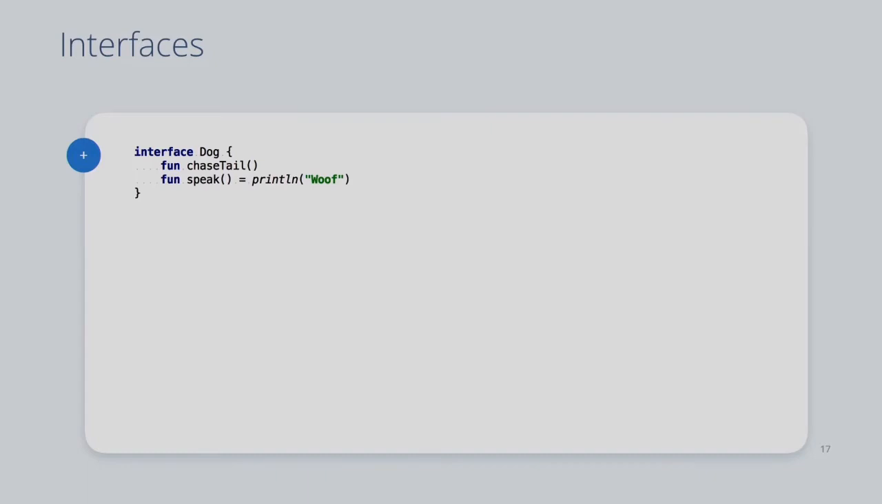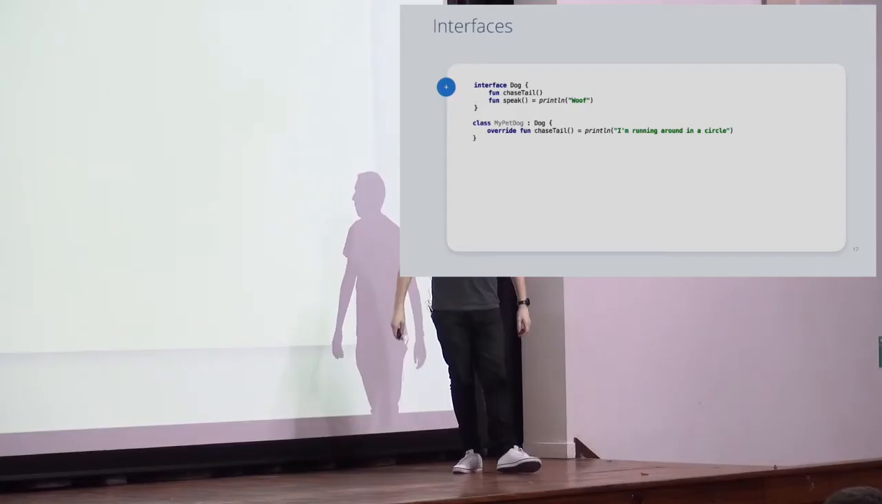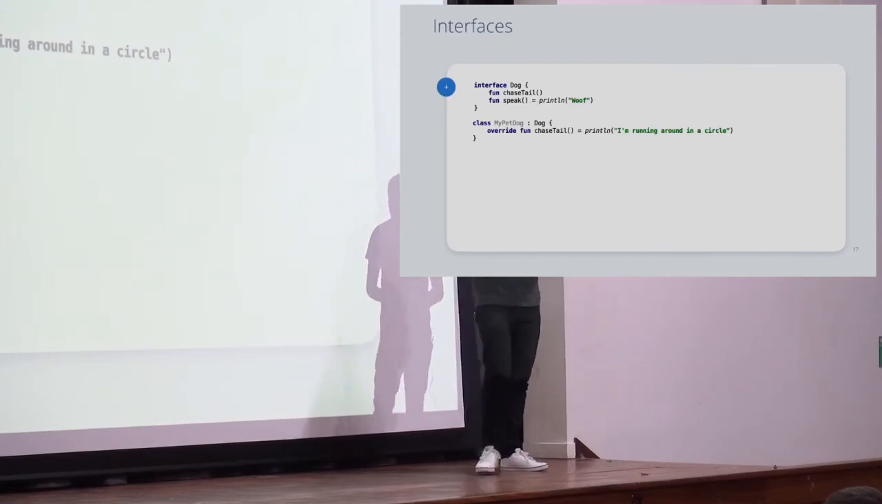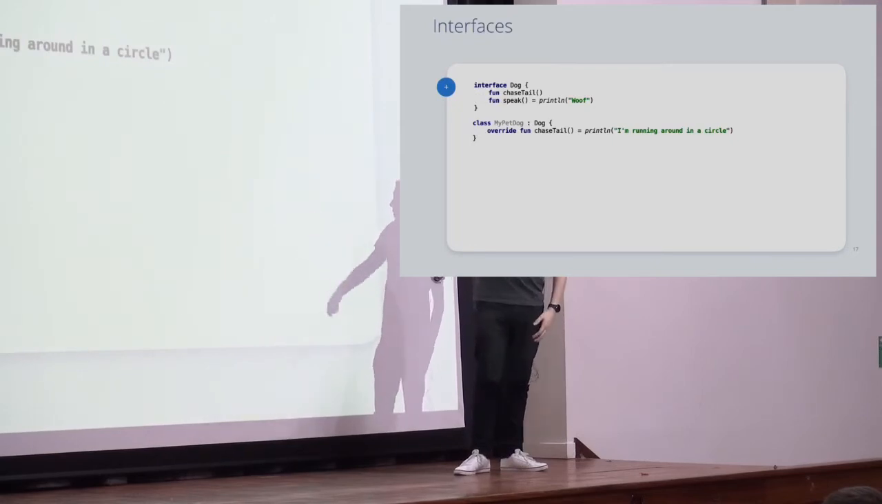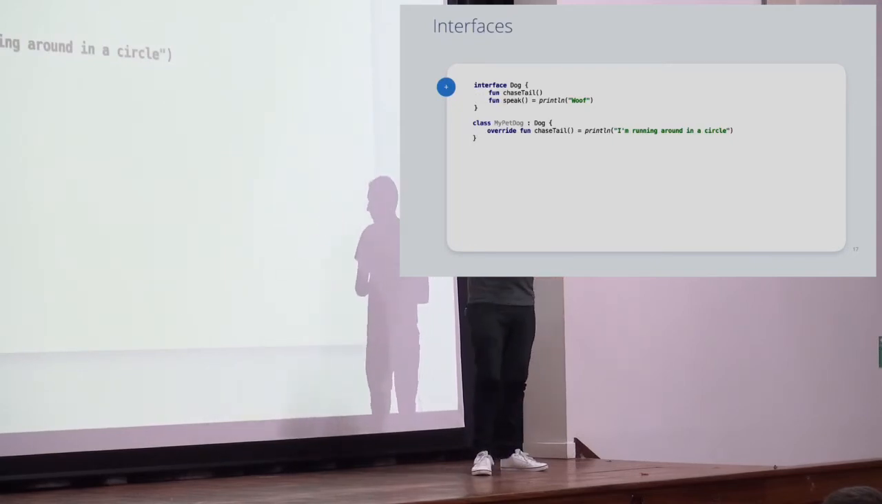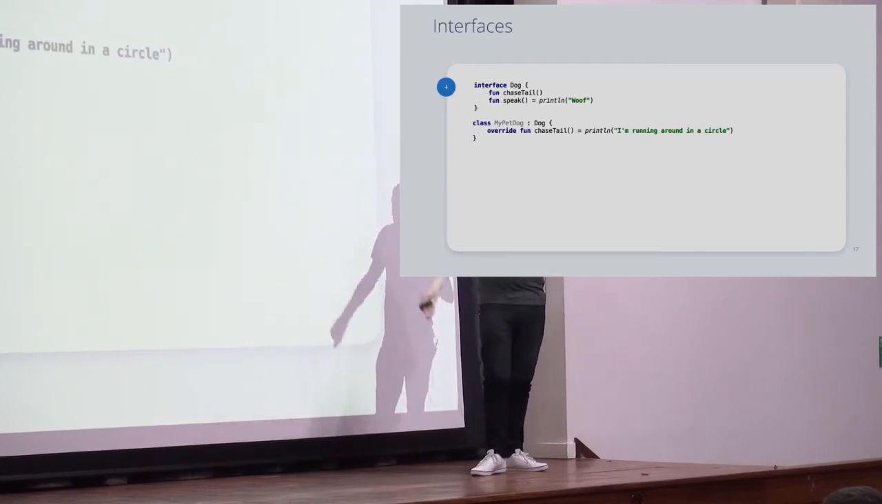You can't have access to members and fields and things like that in interfaces still, so you can work with what you've got. And if we were to use that interface, it looks very similar to C#. We have code on there, and we have the dog interface and my pet dog. And I'm going to override, again, it's just like C#, the chase tail method, and I'm going to print to the console, I'm going to run in a circle. Make sense? So we don't have to implement the speak method, because that's already on the interface.